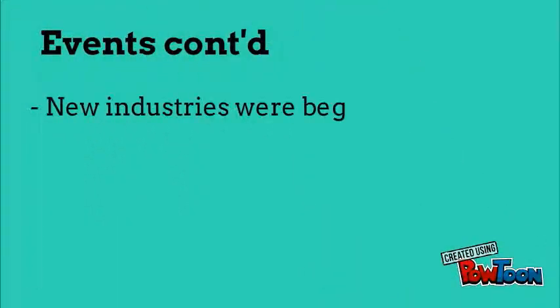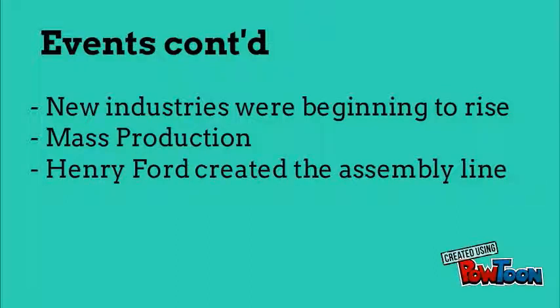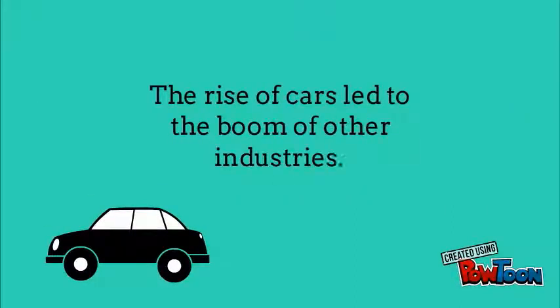During this time, new industries were beginning to rise, for example, mass production, which is where large-scale manufacturing with machinery was taking place. Henry Ford created the assembly line, and his first project was the Model T car, which came in every color as long as it was black. Because of the rise of cars and their use of cars, other industries boomed. For example, steel, glass, oil, and the boom of these industries also led to job opportunities.